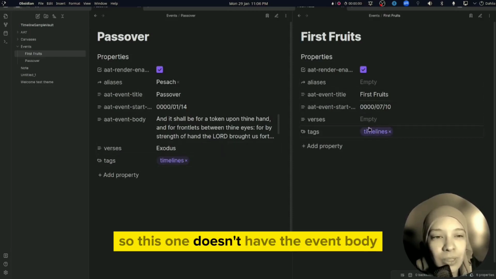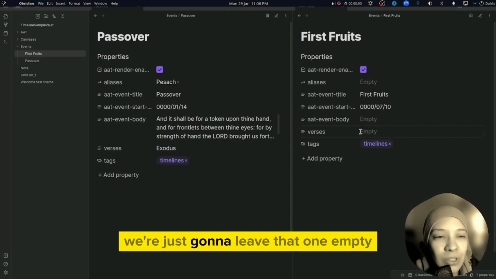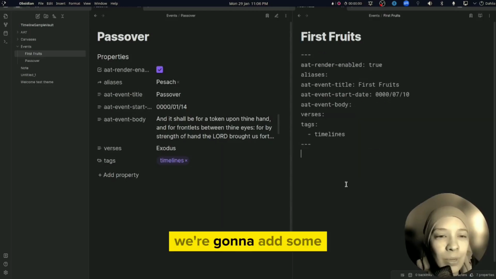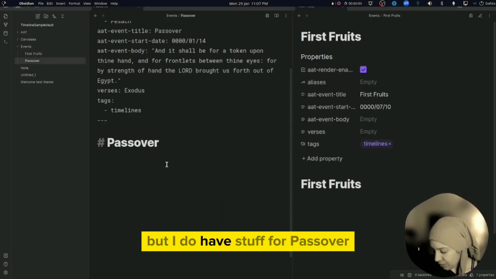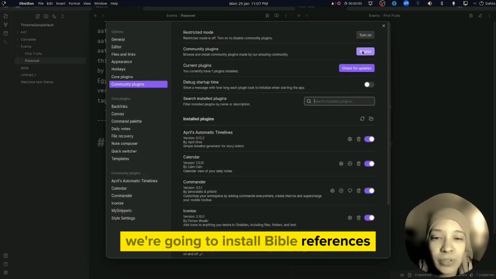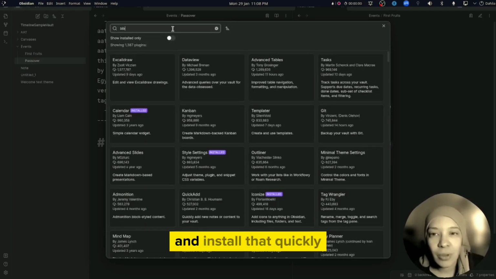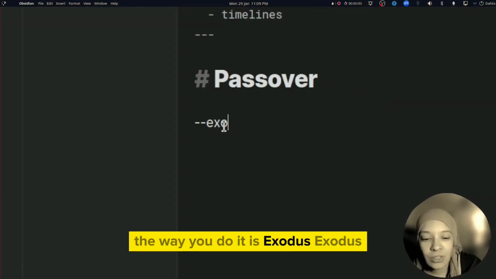So this one doesn't have the event body. That one does. We're just gonna leave that one empty, just so you can see what happens. We're gonna add some intense fruit. I don't have any, but I do have stuff for Passover. We're going to install the Bible references plugin that lets you add Bible verses to Obsidian. I'm going to install that real quickly. The way you do it is Exodus 6.